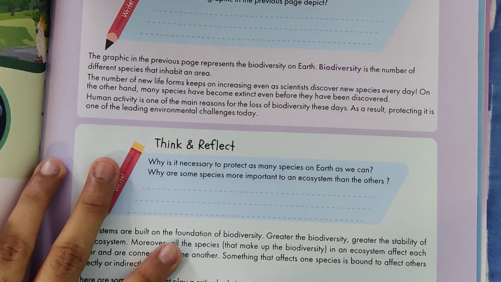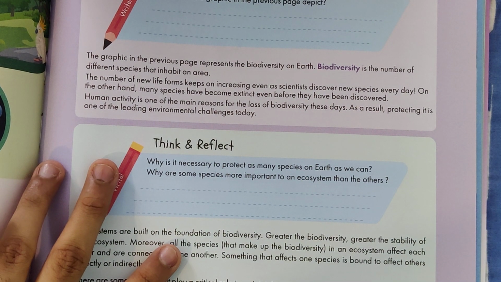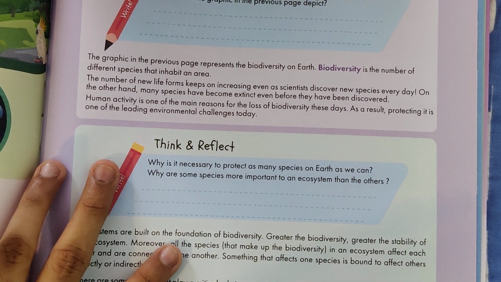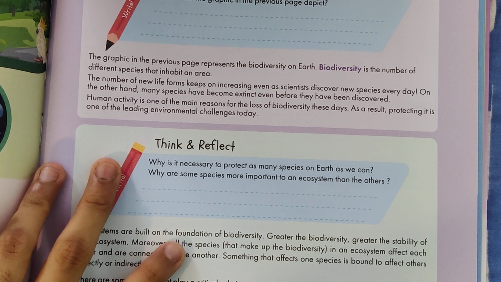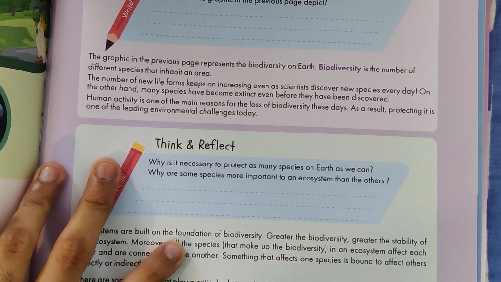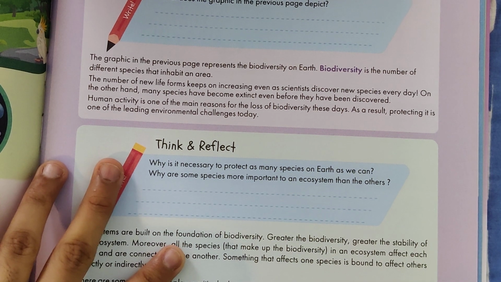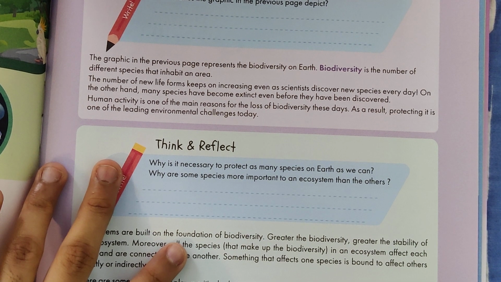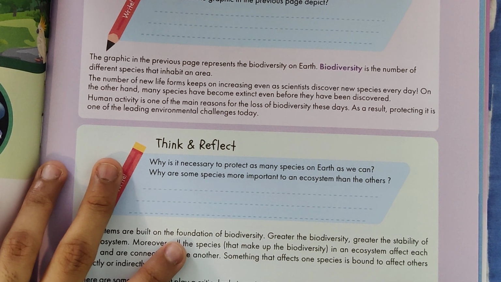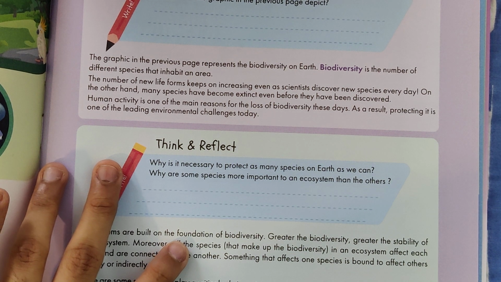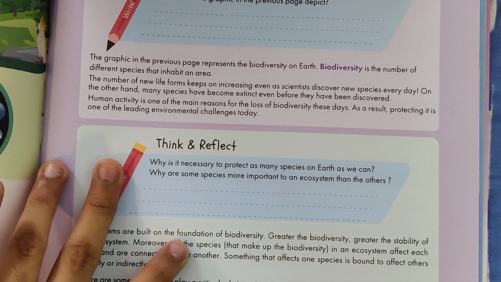The number of new life forms keeps increasing as scientists discover new species every day. On the other hand, many species have become extinct even before they have been discovered, and human activity is one of the main reasons for the loss of biodiversity these days. As a result, protecting biodiversity is one of the leading environmental challenges today.